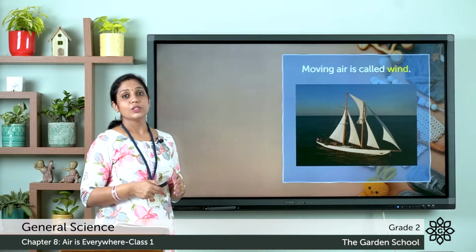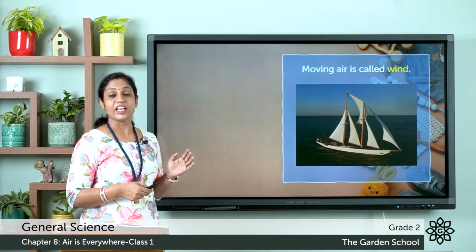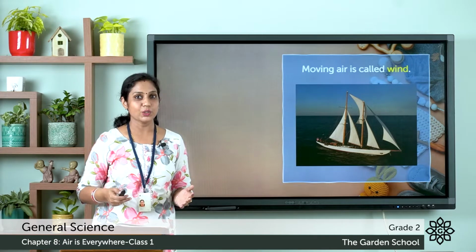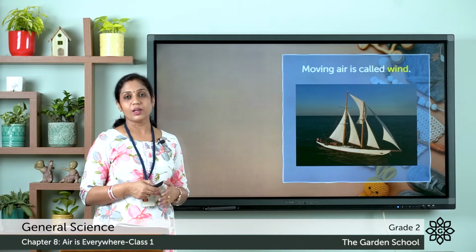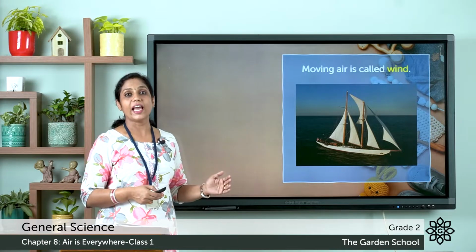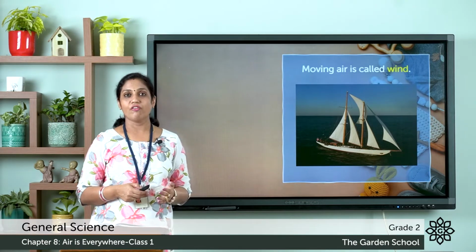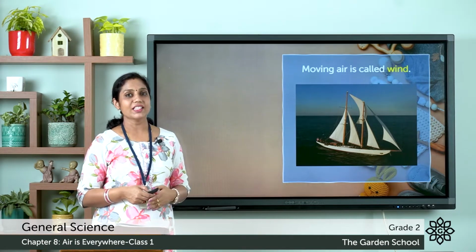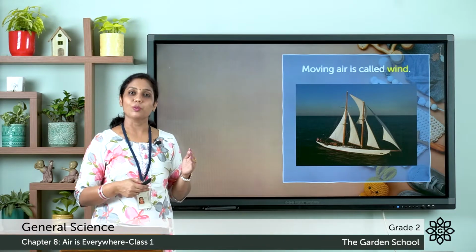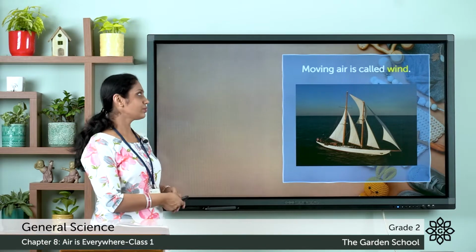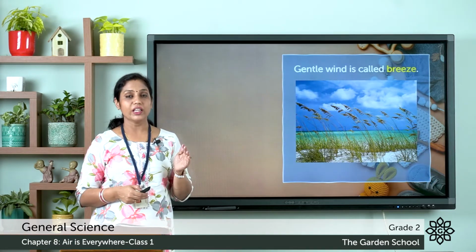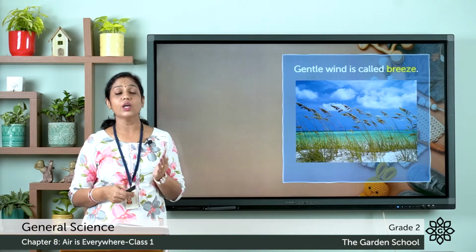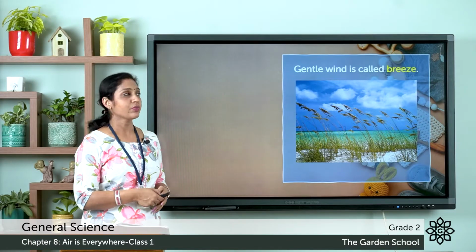air. So moving air is called wind. So what is wind? Moving air is called wind. The sailboats move with the help of the wind. In the same way, kites fly up in the sky with the help of wind. So moving air is wind. A gentle wind is called breeze. So when the wind moves gently, we call it a breeze.